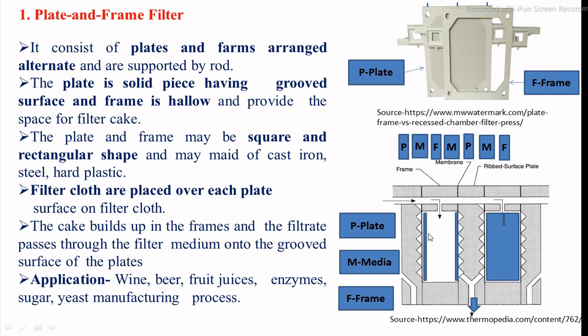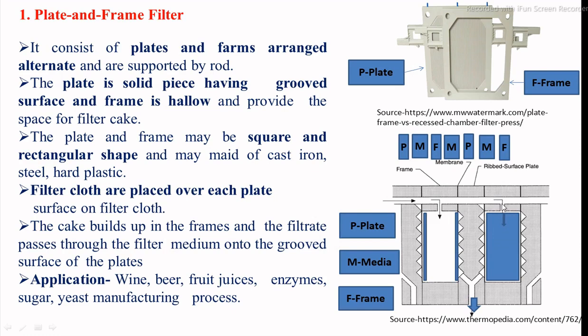The thickness of the cake increases with respect to time, and after each batch of operations the frame is completely filled with cake. You can see in this picture the complete formation of the cake. The filtrate passes through the filter media into the grooved surface, then is collected into the channels in the bottom section. After the complete formation of the cake, the feeding of the slurry is stopped, and if we want to wash this cake, then fresh water is fed through the pump, and the cake is washed by feeding with the fresh water.